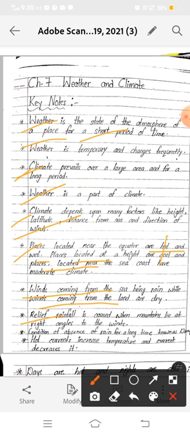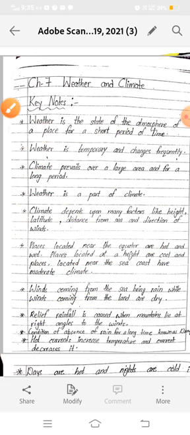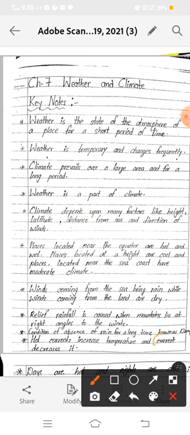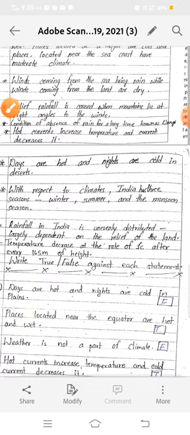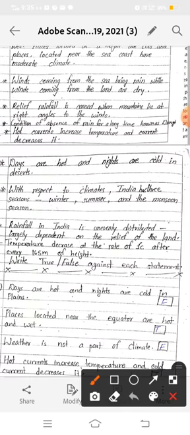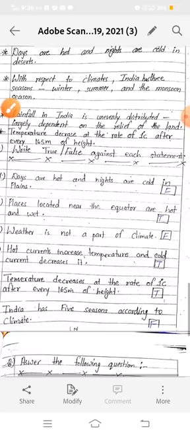Hot currents increase temperature, and cold currents decrease it. Now you learned that days are hot and nights are cold in the desert. With respect to climate, India has 3 seasons: winter, summer, and monsoon. So these will help you to do this exercise.